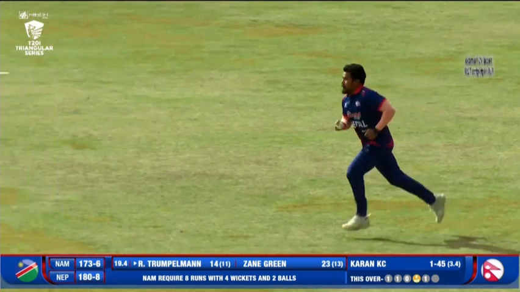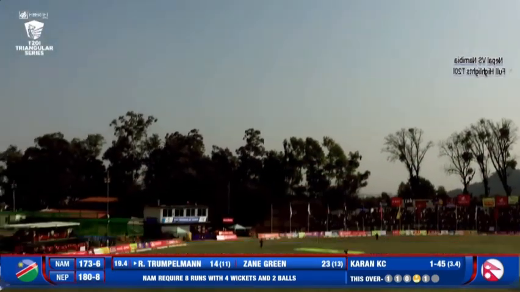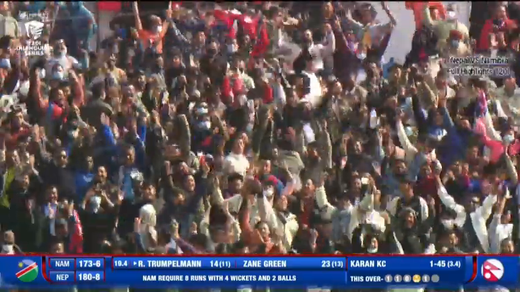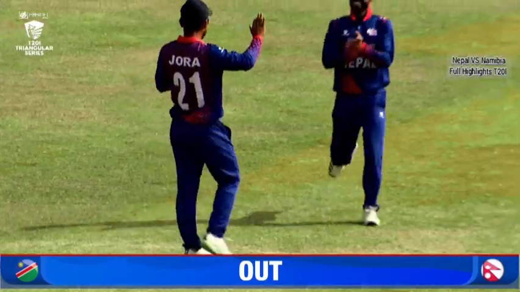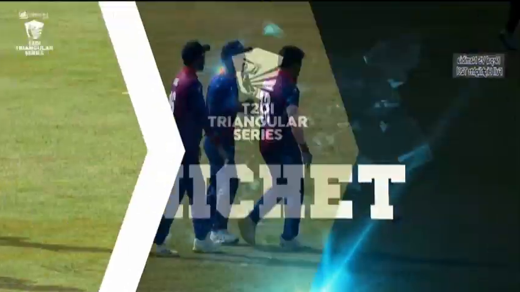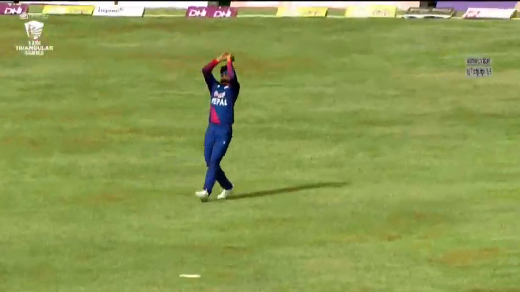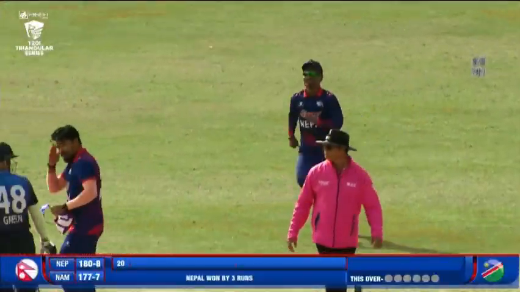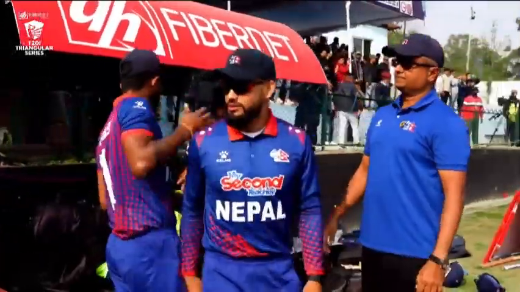Karan Casey. Oh, this is going high up in there. Fielder underneath it and grabs it. Sandeep Lamichhane has taken a wonderful catch, and this over will be remembered for a long time. Nepal right back into the match. High up, underneath that ball, easily held. That wonderful comeback, and what a way to end the losing streak that Nepal were being hunted by for a long time.